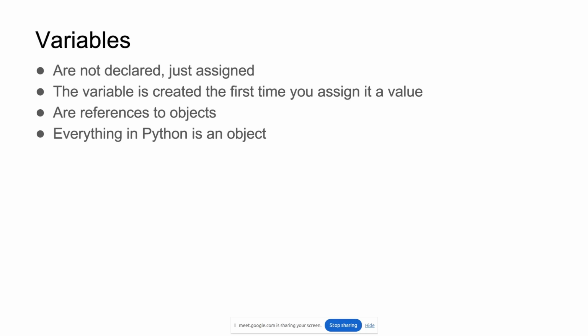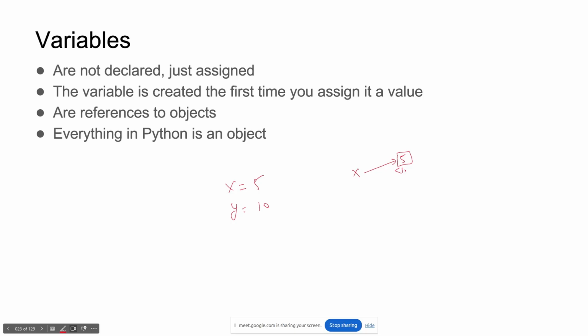Now we need to understand how to create variables, because ultimately without variables you can't do data analysis, right? A variable holds a value. The variable is created the first time you assign it a value. In Python, variables are references to objects. Generally, suppose you write x equals 5, y equals 10. What happens in the memory? 5 is stored here and x will hold the address or reference.